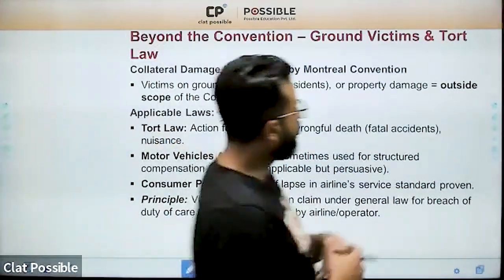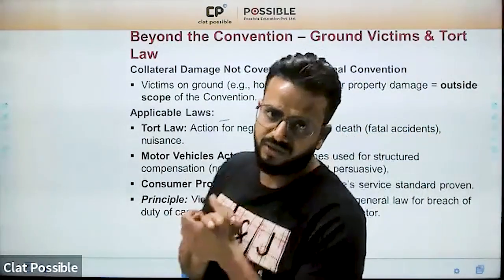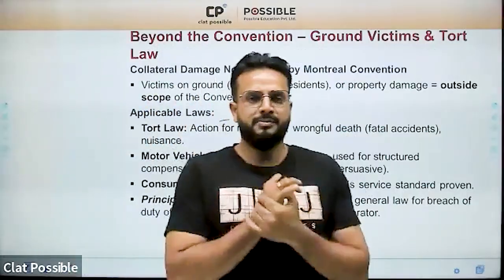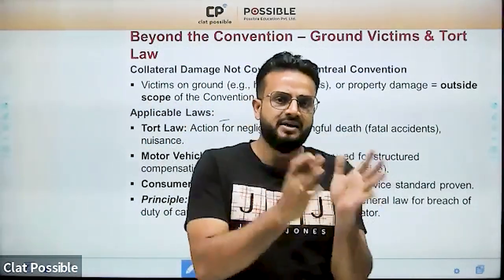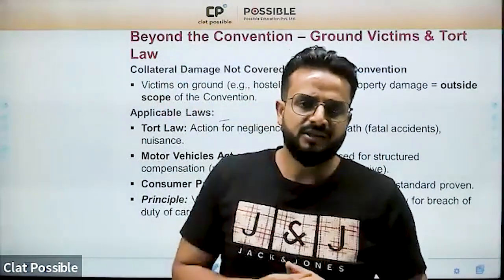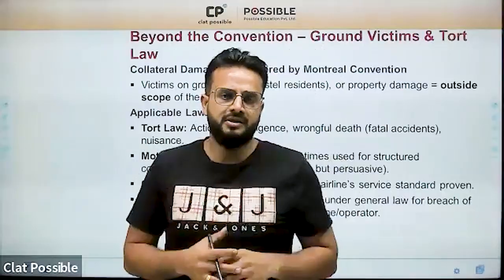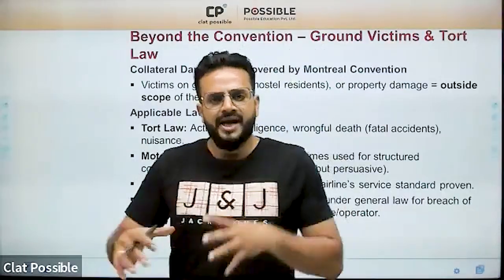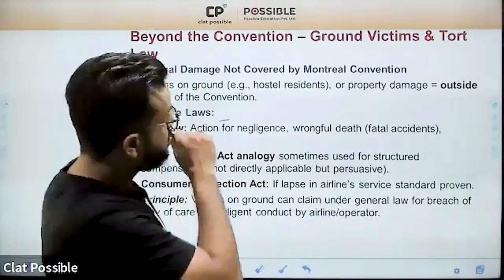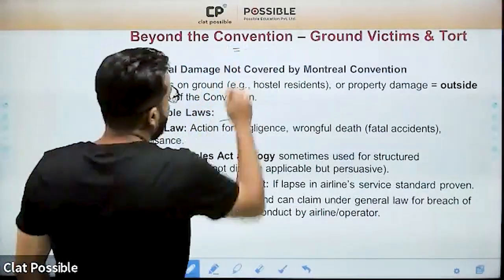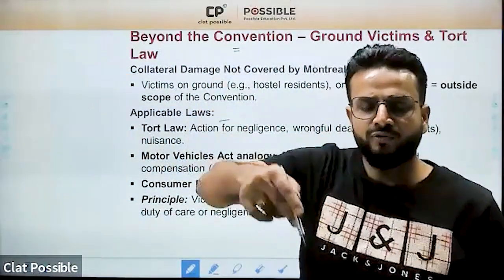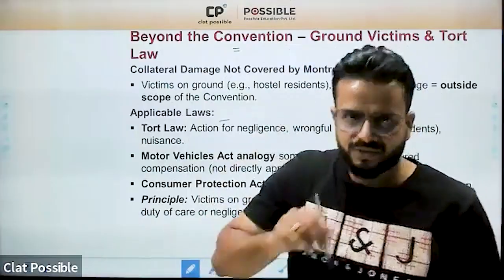Now, beyond the convention, like ground victims and tort law, now this is a very essential point for us to discover, that people who were not passengers in the plane, right? So the people who have died belong to two categories. One category is of the passengers who were sitting in the plane, and the other is the people who were on the ground, students from the hostel, from the college, and other people who were on the ground who died because of the crash. So the question is that does the Montreal Convention only apply to passenger liability, or does it go beyond to cover the liability of those who were on the ground, who were not even passengers, right?